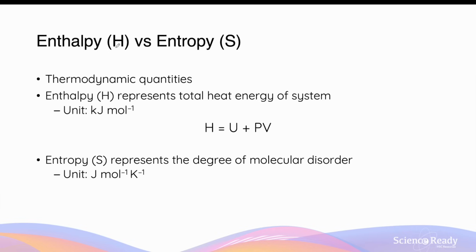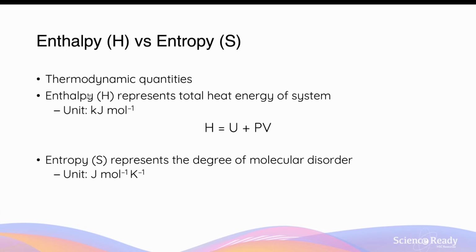Let's compare enthalpy, H, versus entropy, S. Enthalpy and entropy are both thermodynamic quantities, meaning they describe the physical properties, specifically the macroscopic properties of a system. Macroscopic properties refer to the bulk properties of a system, what you can see as a whole, such as energy, temperature, pressure, or volume, rather than the individual behavior of the atoms and molecules.